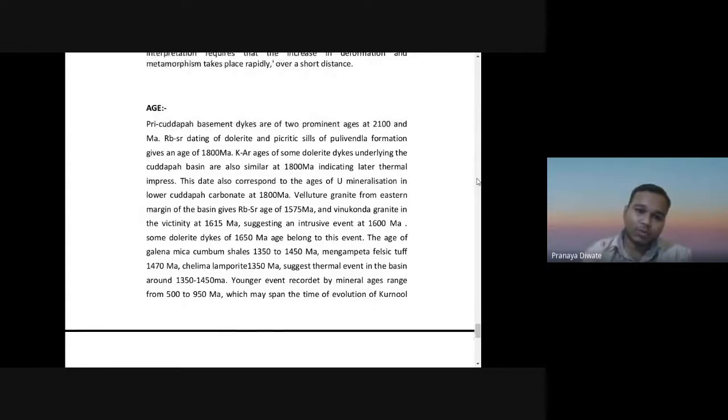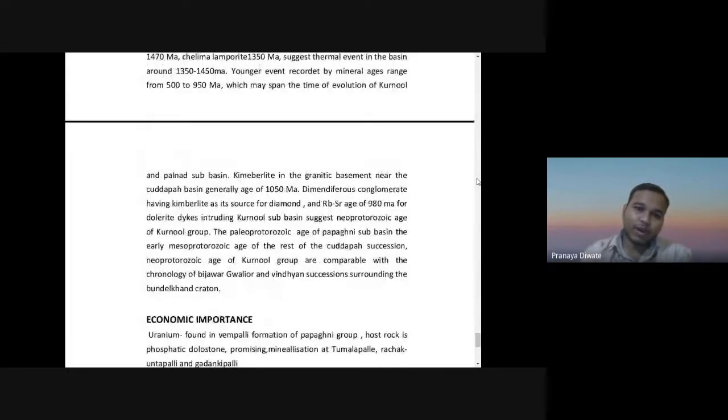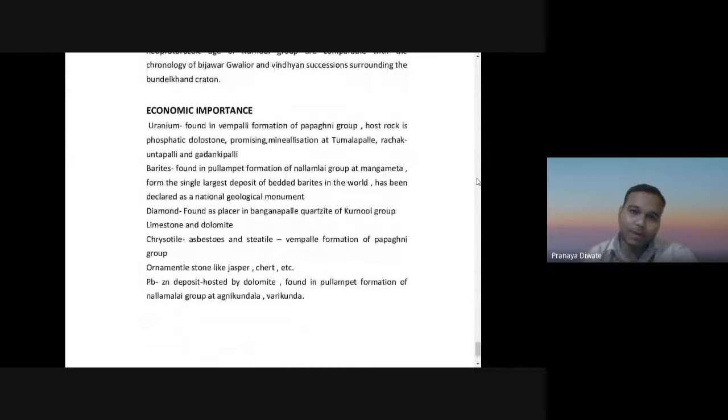And what is the importance of the Kadapa supergroup? The economic importance of the Kadapa supergroup: there is uranium found in the Vempalle formation of the Papagani group, where the host rock is a phosphatic dolostone.